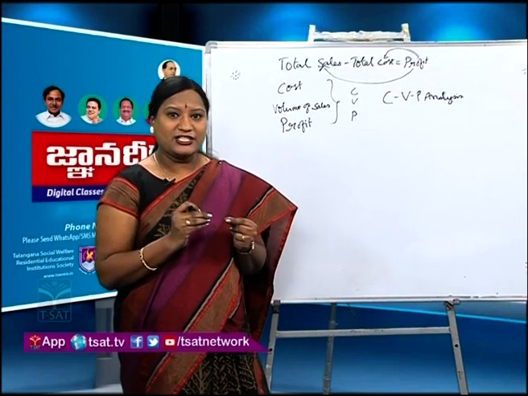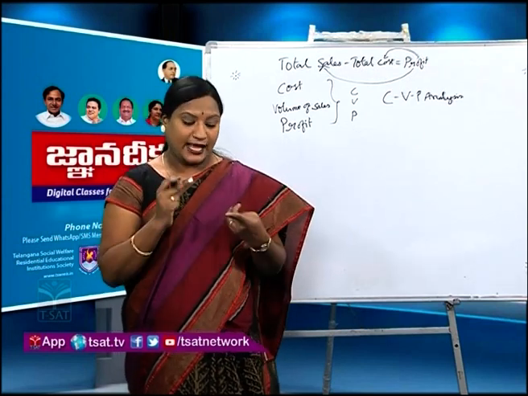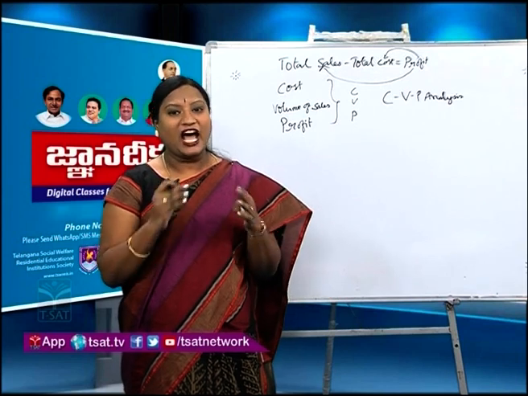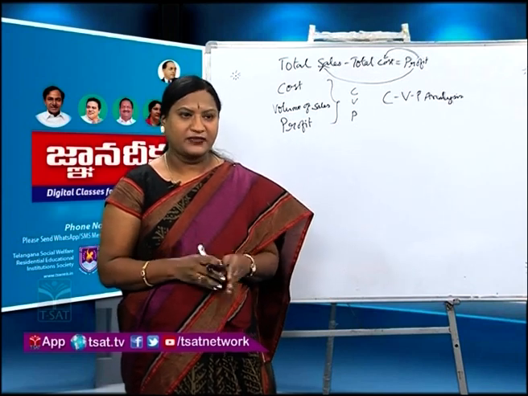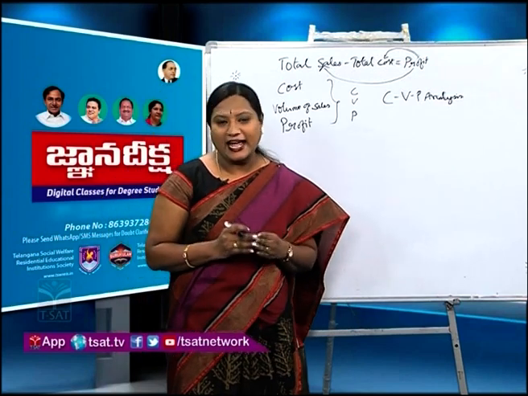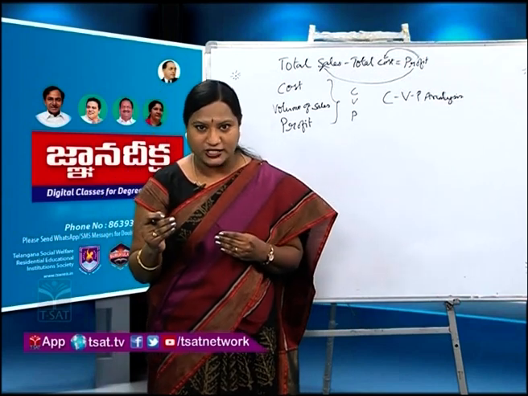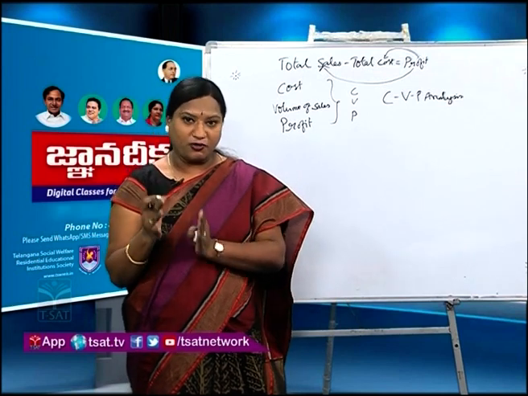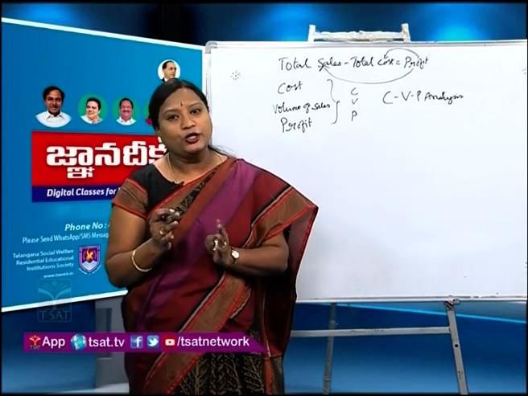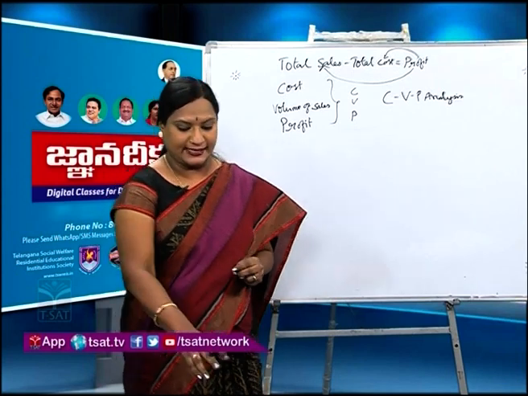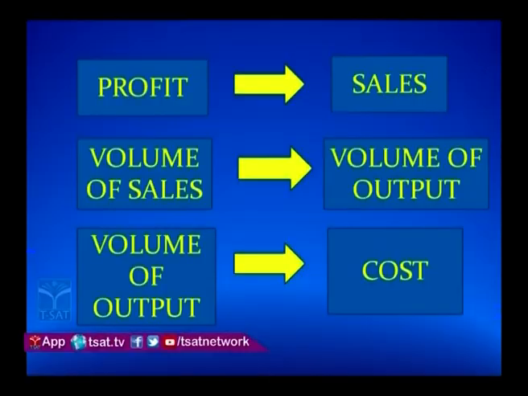So the relationship between these three factors, cost, volume and profit, are interlinked and interdependent. A CVP analysis is an attempt made to measure the variations in the cost and profit with the variation in volume of output and volume of sales. Look at this. Profits are dependent on sales. Volume of sales is dependent on volume of output. Volume of output is dependent on cost. Let us try to analyze these three situations.